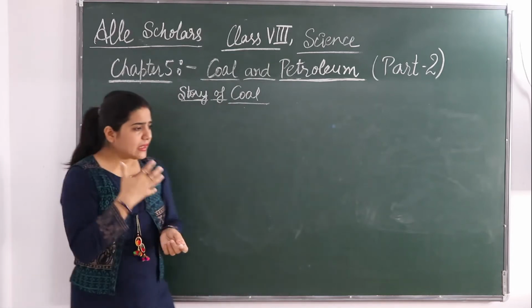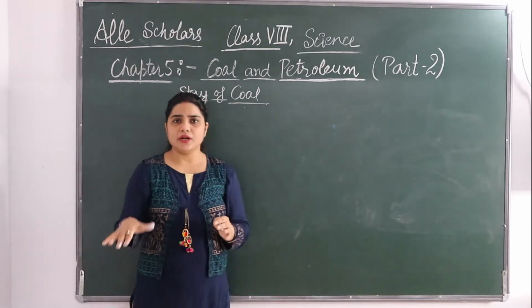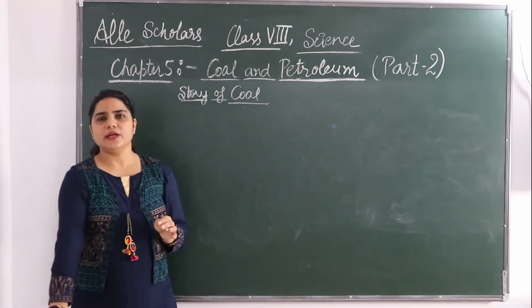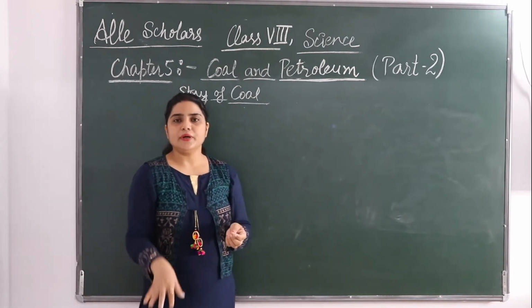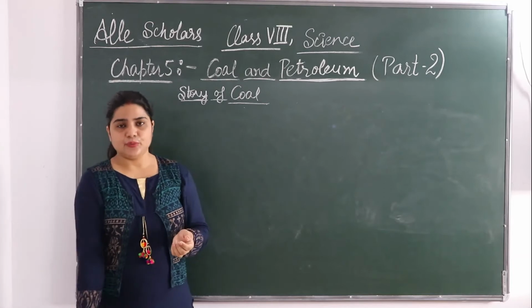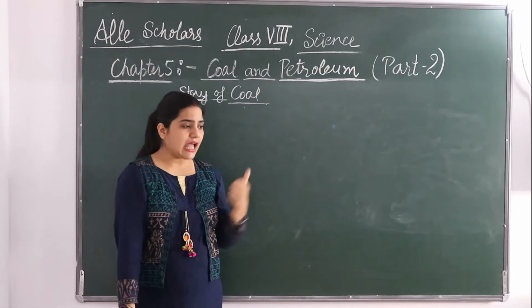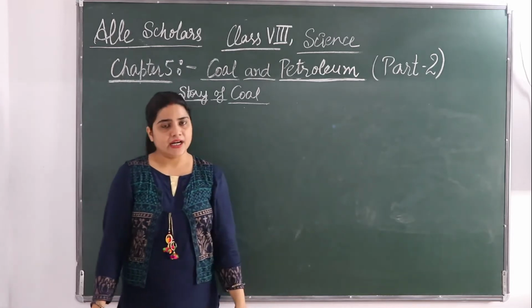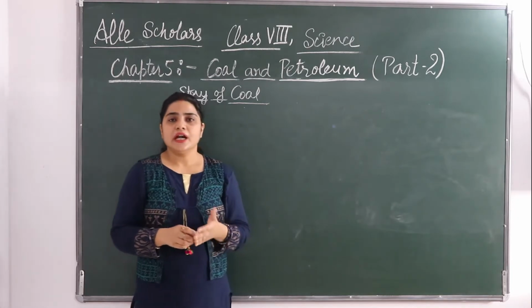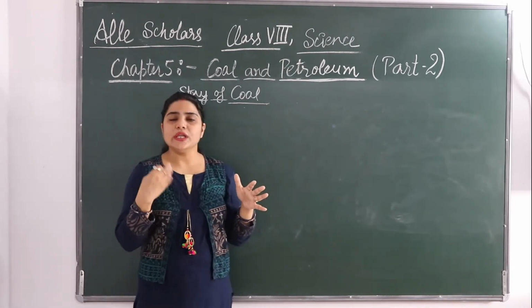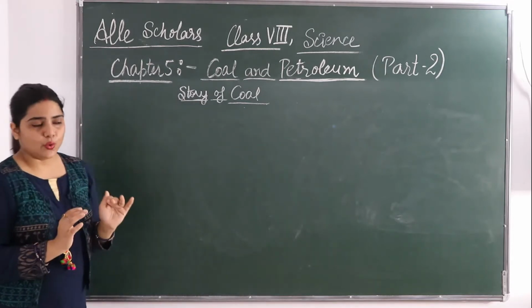So the temperature also rose as they sank deeper. When they have gone deeper and deeper, what happened? Below there is a high temperature, so the temperature is rising as they are going deeper and deeper. Under high temperature and pressure, dead plants got slowly converted to coal. Okay, so this was the story of coal.